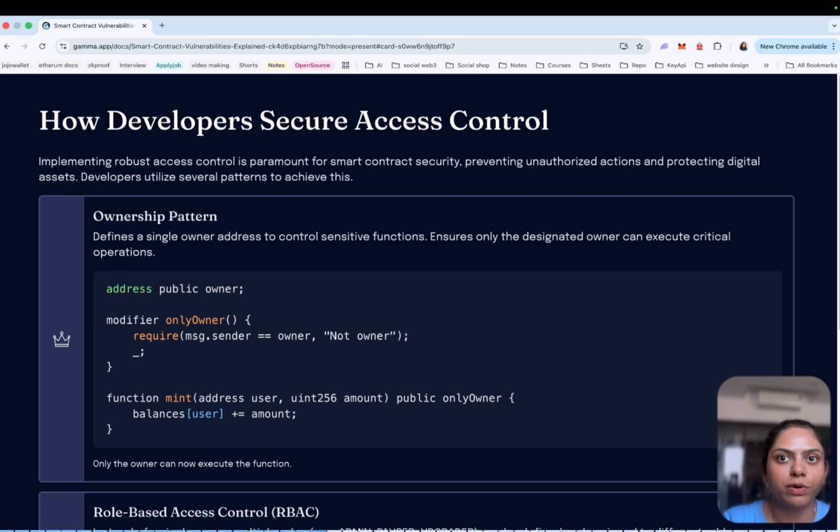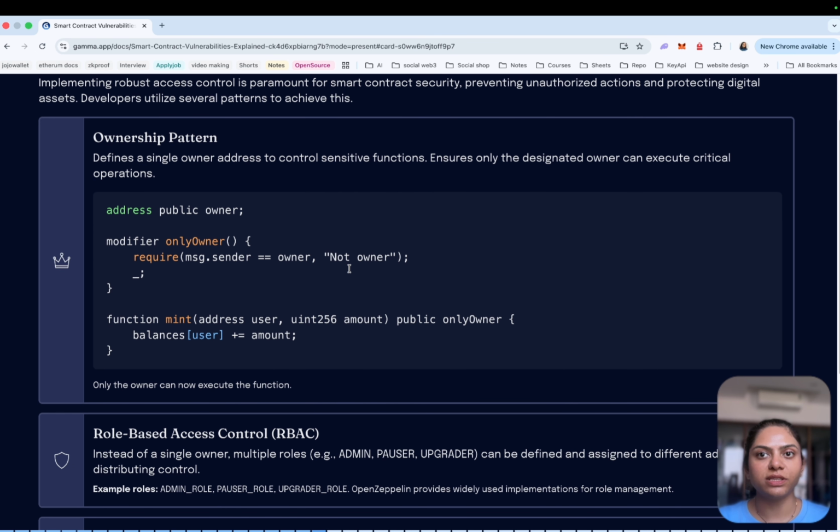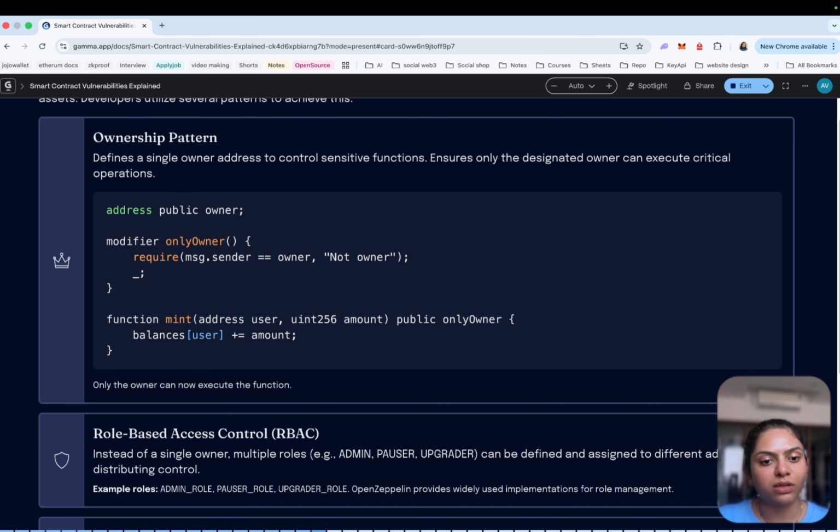Here, address public owner, and a modifier onlyOwner: require msg.sender is equal to owner. Only the owner can have this access. And function mint(address user, uint256 amount) public onlyOwner. Before that we only had public, but here we mention public but only the owner can do this. balance of user plus amount. The sensitive functions use the modifier. Now only the owner can mint the token.